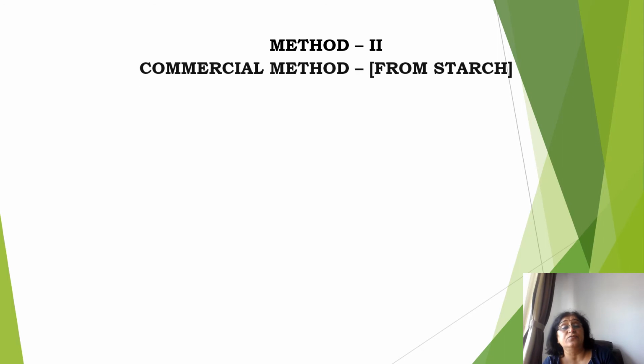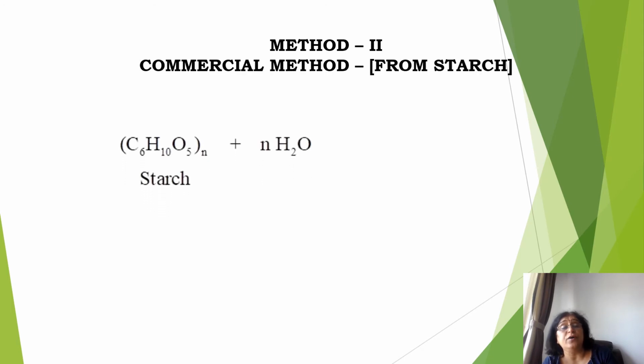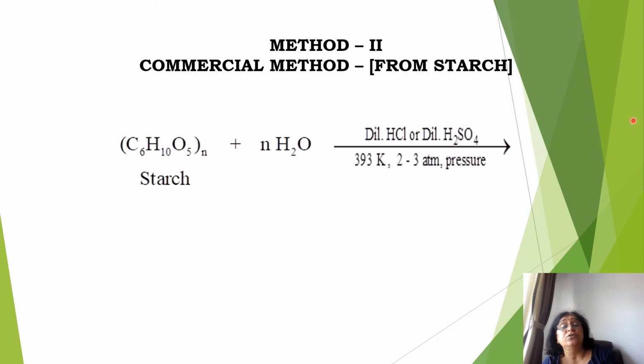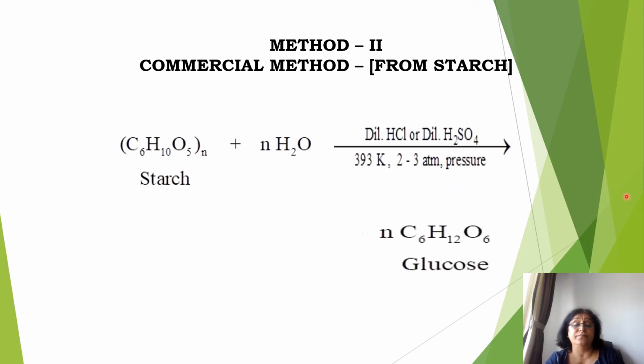The second method is from starch. This is the commercial method. Glucose is obtained from starch by hydrolysis using dilute HCl or dilute sulfuric acid, heated to 393 Kelvin at 2 to 3 atmospheric pressure, and n molecules of glucose are formed.